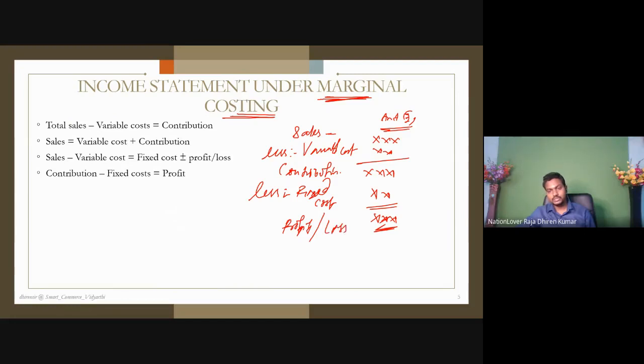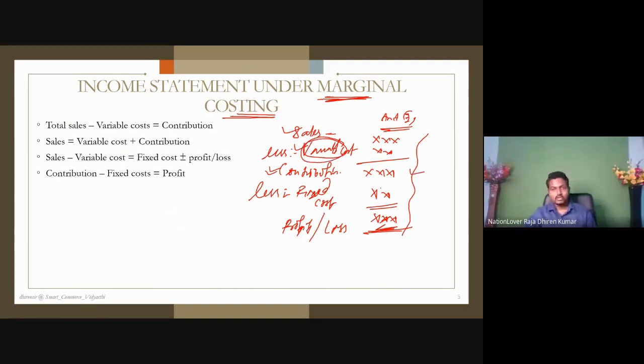If this is a positive figure, then profit. If this is a negative figure, then loss. This is the thing. Understand the point? So why is sales first reduced by the variable cost to get the contribution? Why is it so? Why do we deduct the variable cost first?